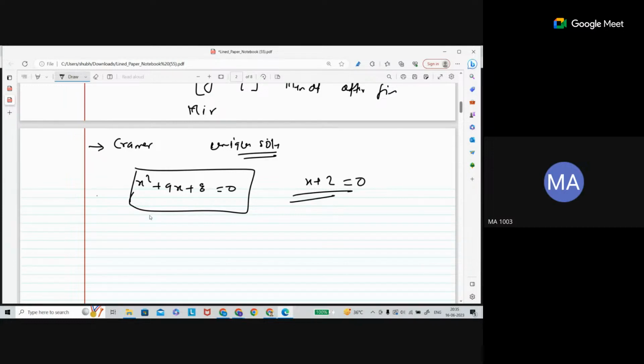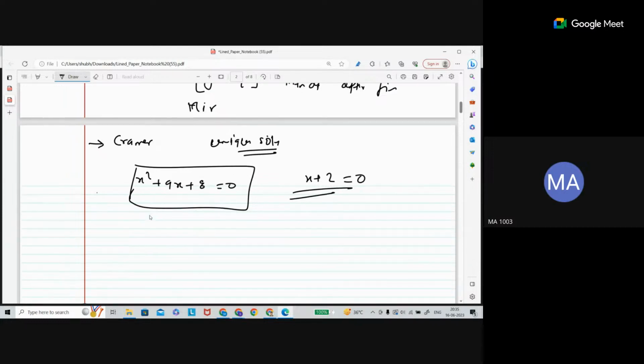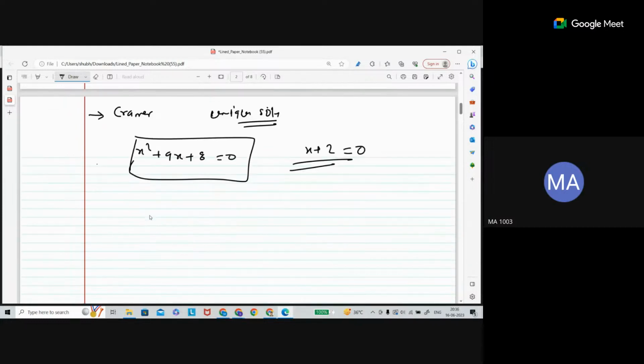Now, this is in one variable, but the problem is when you are in multiple variables. I hope you saw in the first lecture how you can format a problem in multiple variables, but it will be linear, meaning each variable has degree one. That's the meaning of a linear system.